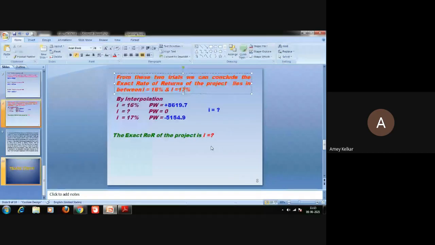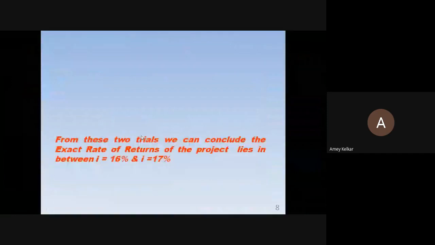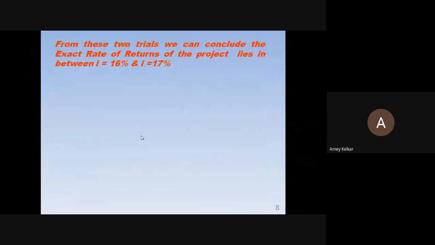Once the proposal is accepted, I'm safe even if any uncertainties take place, because I have a room of nearly 4% to 5% kept for myself.